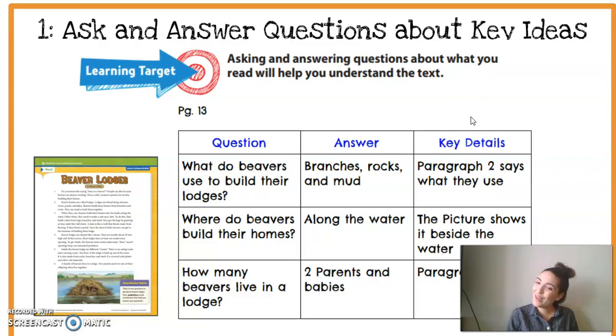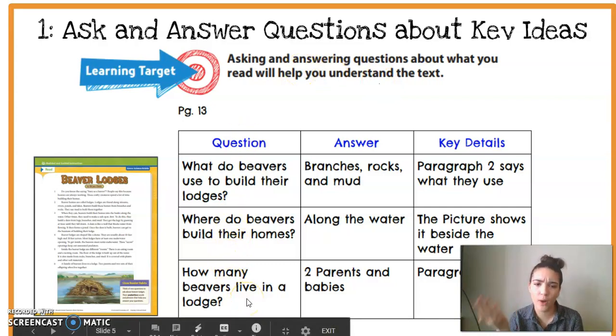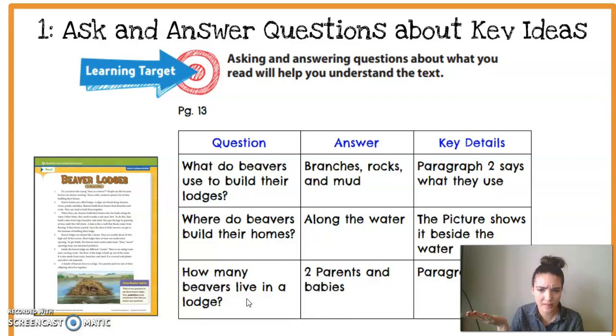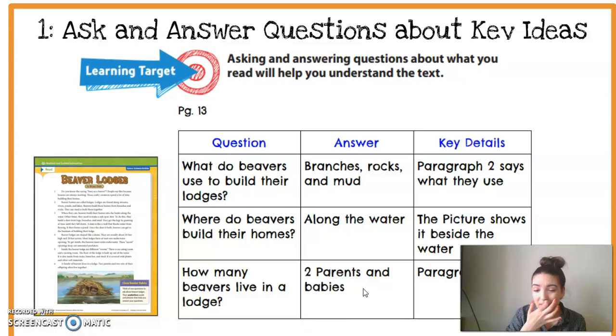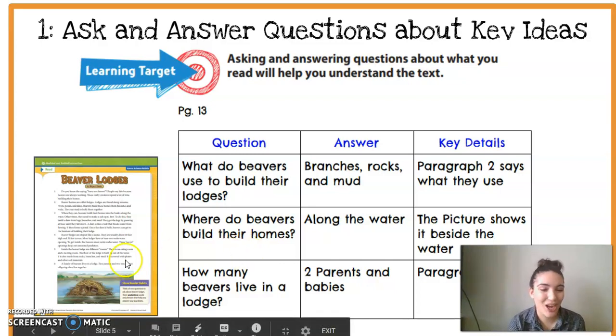So if you're watching this video and you recognize your chart, great work and a great example to our other students. So this student, their 2 questions were, where do beavers build their homes? And how many beavers live in a lodge? And so this student then went back into their text and answered their own questions with some key details. Great job.